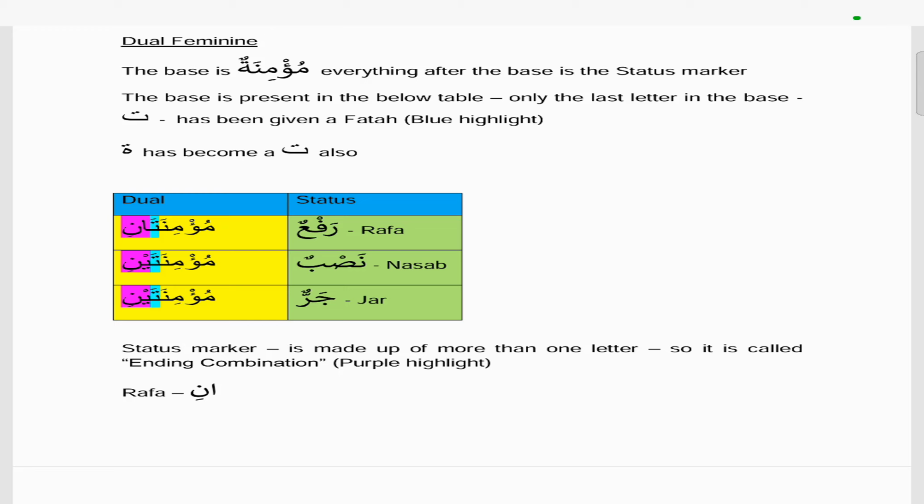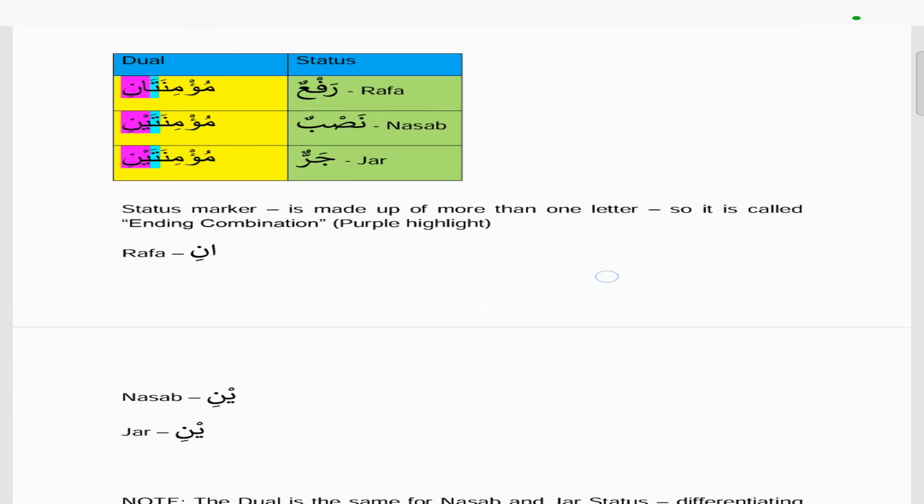And so if you start with the dual rafa, it is mu'minatani, and if you look at the purple highlight this time, we notice that the alif and the noon have been added to this word for the rafa status. And if we look at the nasab, that is mu'minataini, then again the ya and the noon have been added, which is the purple highlight. And then the jar is the same thing, mu'minataini, the ya and the noon have been added. Now because in the purple highlight the extra letters have been added at the end of the word, this is what we call an ending combination.